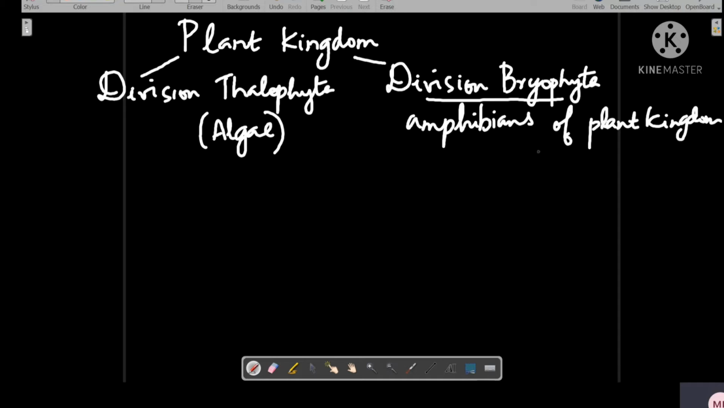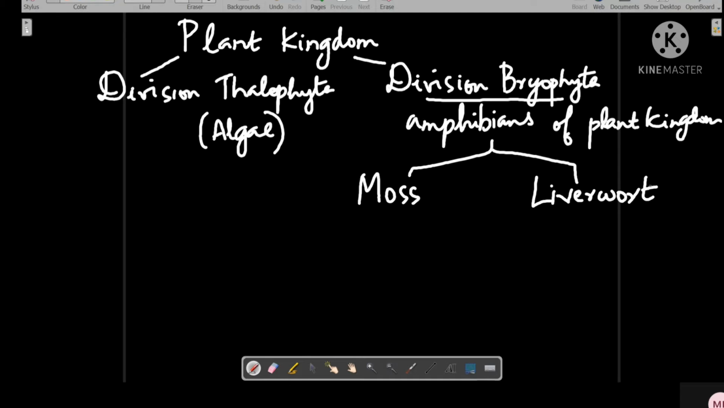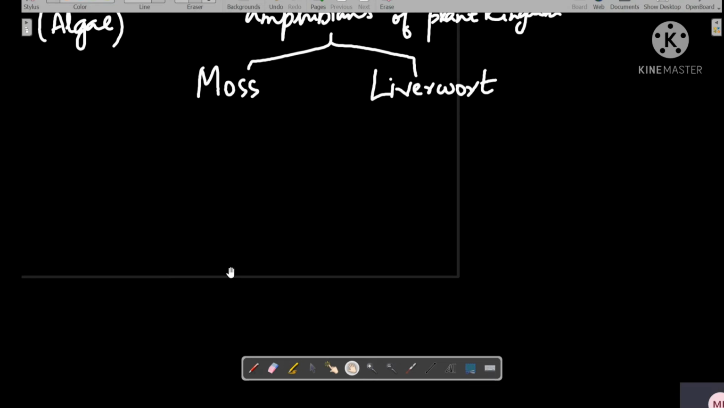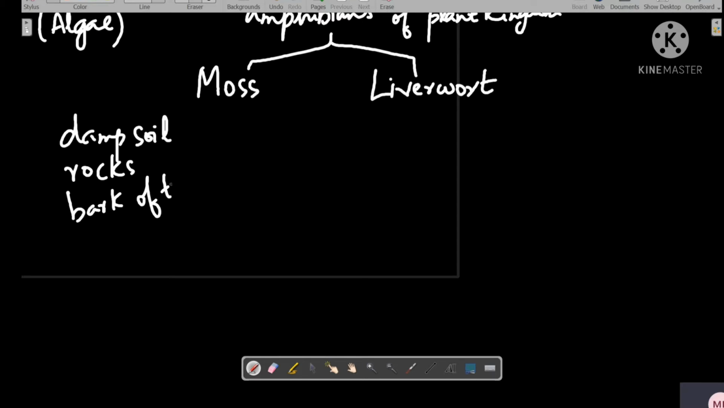The Bryophyta is divided into two. One is moss, the other is liverwort. Now about moss. All the bryophyte members live in damp places, that is damp soil or rocks or the bark of a tree. So they live in these places.